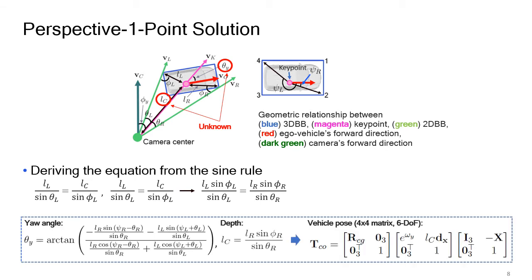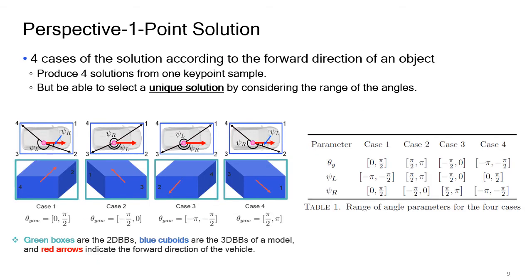Then the yaw angle and depth are calculated by the following expressions, and finally you can obtain the pose parameter from the yaw and depth estimates. According to the yaw angle, we can compute 4 solutions from one keypoint sample, but we can easily select a unique solution among them by considering the range of the angles as shown in the table below.